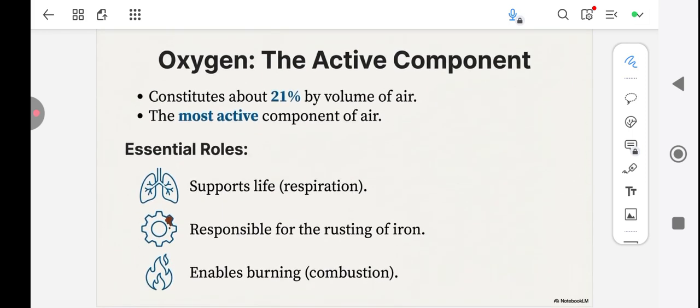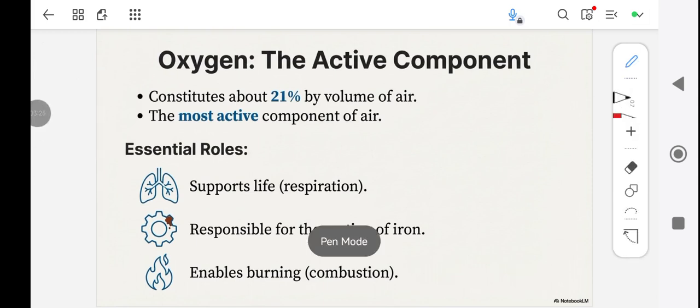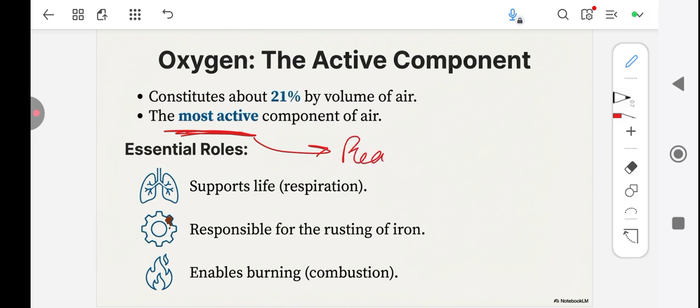Next, we'll be talking about oxygen. And what are the functions of oxygen in the atmosphere? It is the most active, meaning it's one of the most reactive. Anytime you hear active, it means it reacts a lot. For example, there's hardly any compound in the world that doesn't have a bit of carbon, hydrogen, and oxygen. Hardly any compound that doesn't have these three inside.